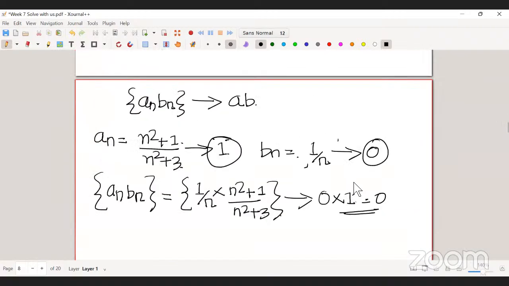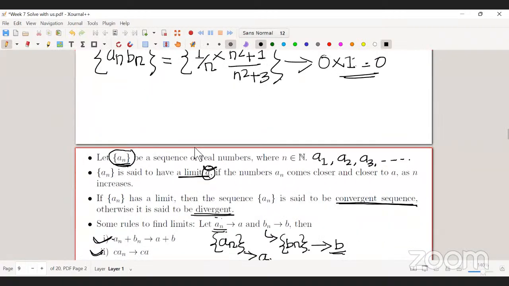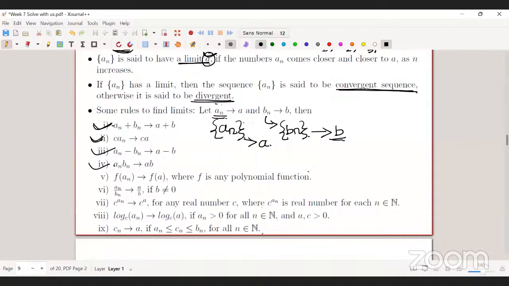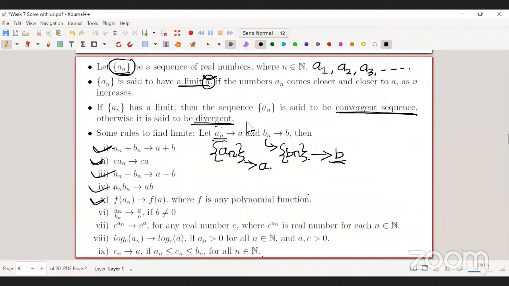Okay, so now this is a quite useful property of limits.